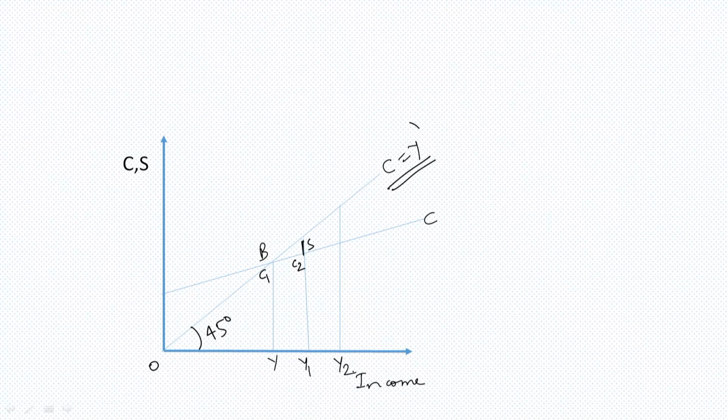Similarly, when income increases to Y2, the consumption goes to C3 and this part goes as savings. So with an increase in income, consumption is increasing and so are the savings.